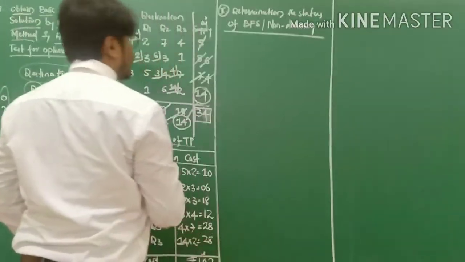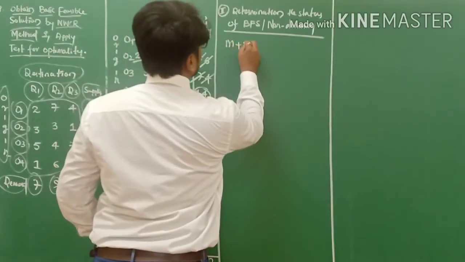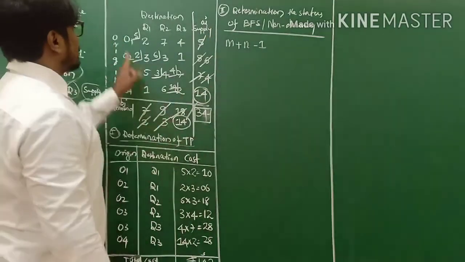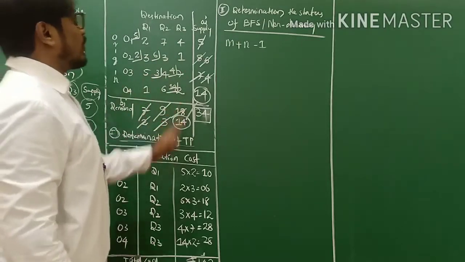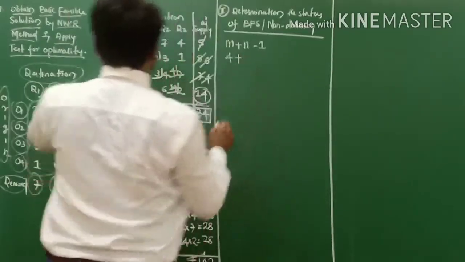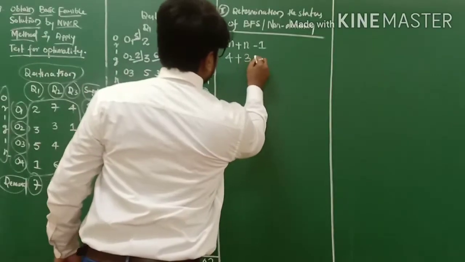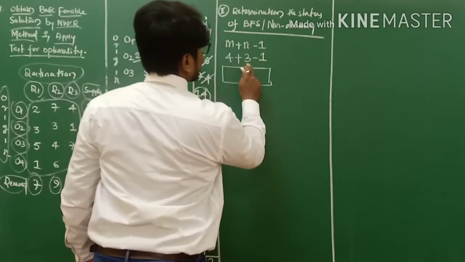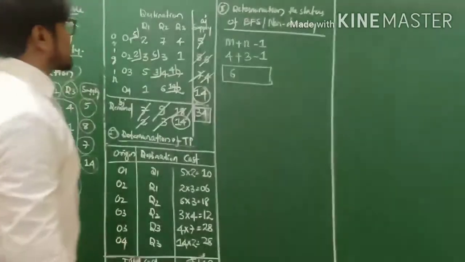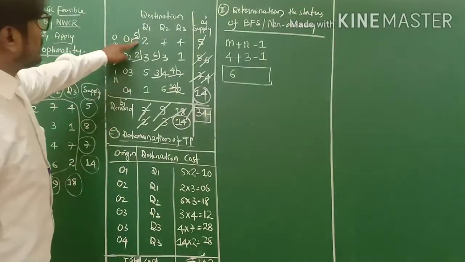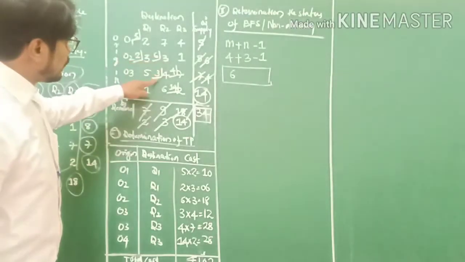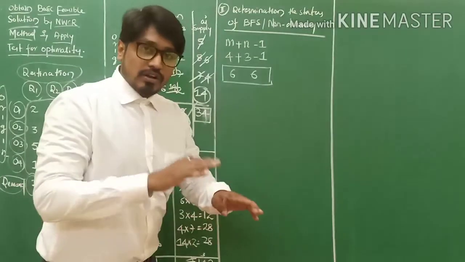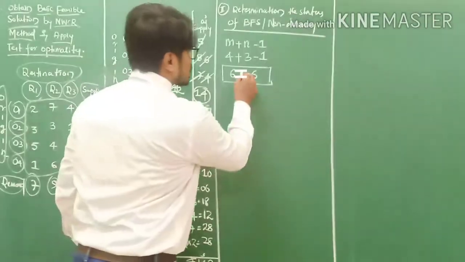So friends, the formula says rows plus columns minus 1. So how many rows are there? Row 1, row 2, row 3, row 4. So m is 4 plus n, 1, 2, 3, so this is 3, minus 1. So 4 plus 3 is 7. 7 minus 1 is 6. Okay, let us check the number of positive allocations. 1, 2, 3, 4, 5 and 6. Now you tell me, 6 is equal to 6 or not equal to 6. 6 is equal to 6, my friends.